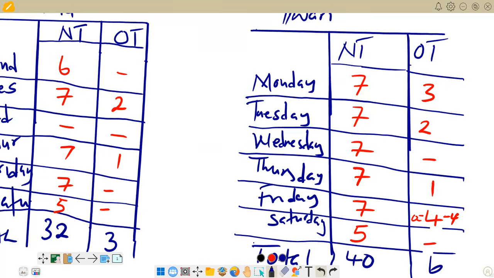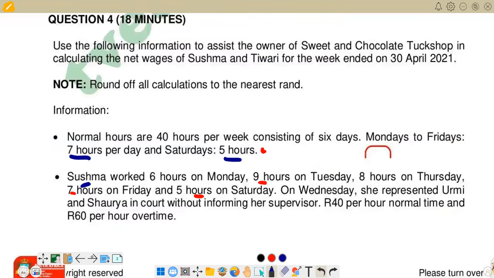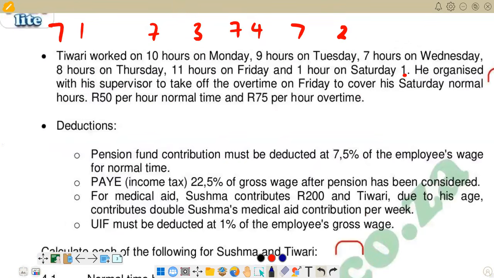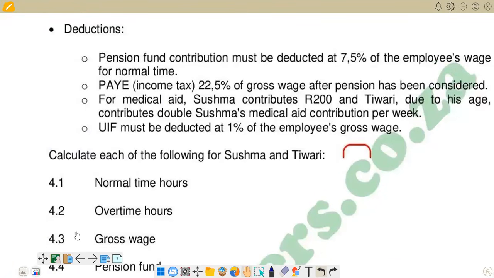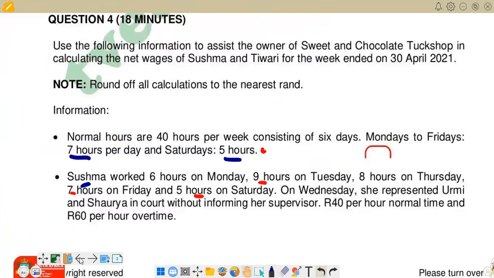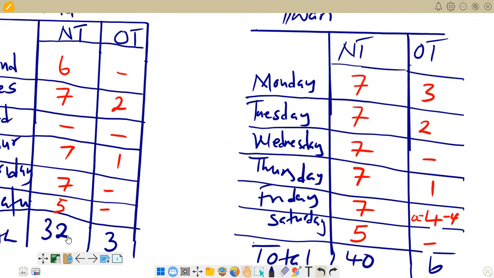So if you go back to our question now and see the first part of the question, the first part requires us to find normal time hours. So we now know the normal time hours. If you go back to our table, you know the normal time hours that we have there. We have 32 hours for Sushma, and then Tiwari has got 40 hours.